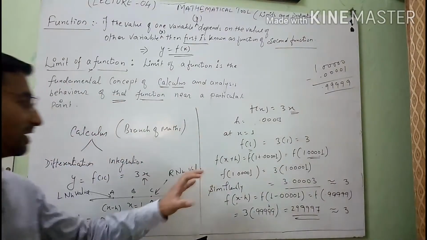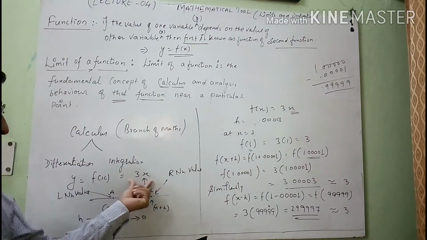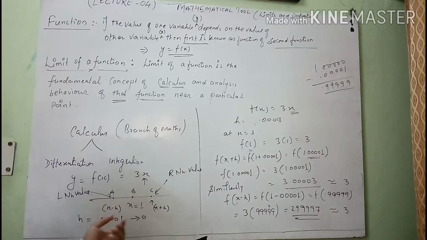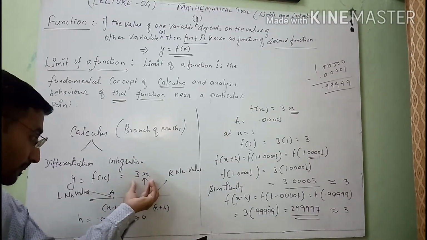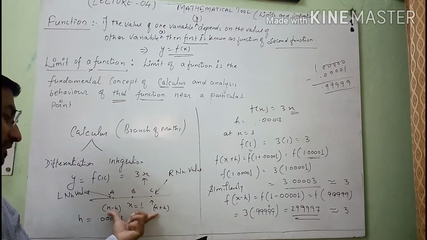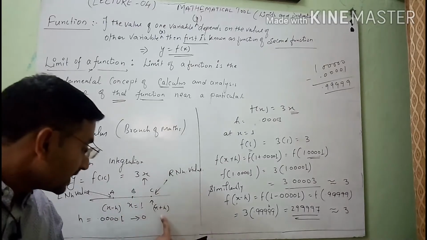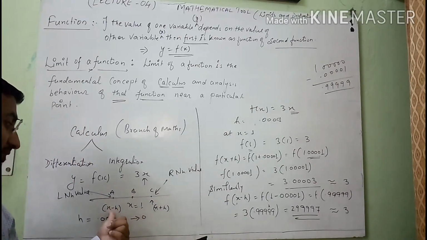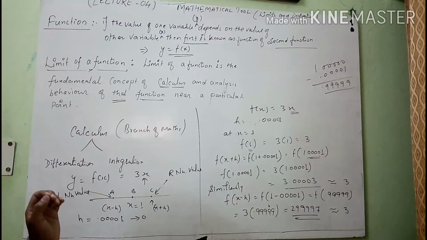So we will see that here the behavior of this function fx equals to 3x in these 3 values, and the conclusion is that the value of this function at x equals to 1 and the value of this function at their right side neighborhood values and left side neighborhood values contain least difference. Clear student?